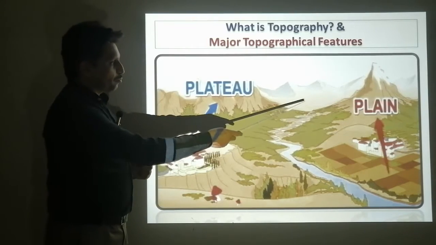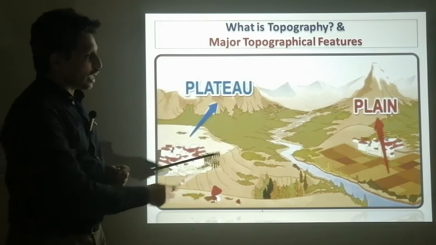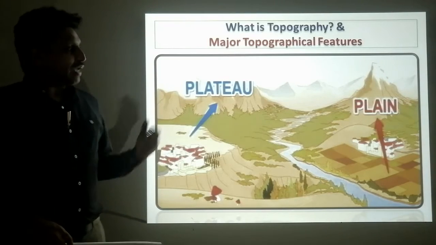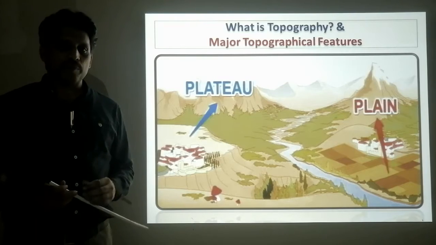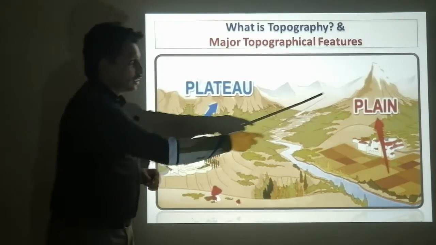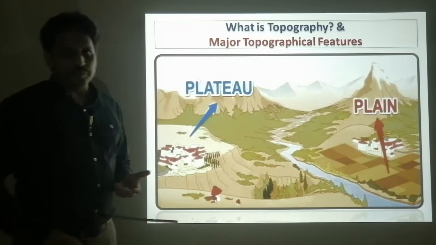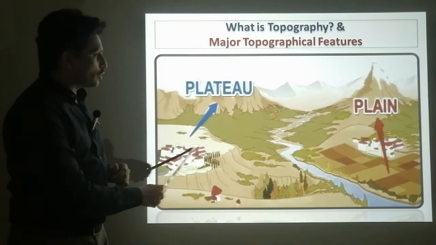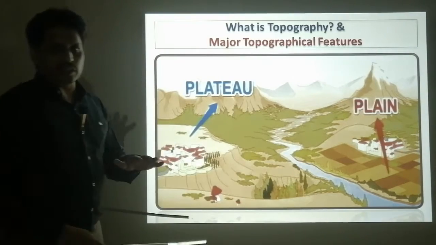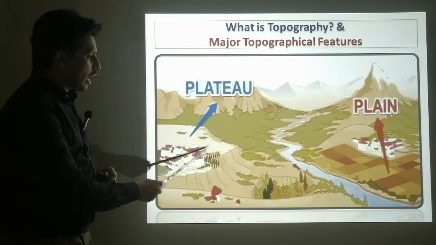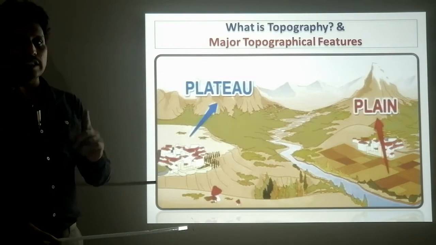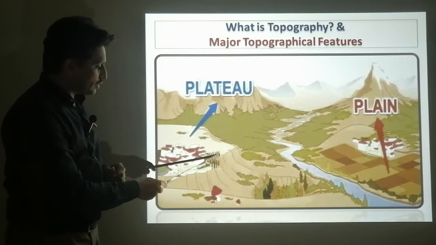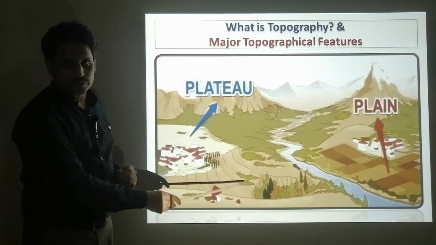These are the mountains, plateaus and plains. Mountains, due to their typical shape and height, are easy to identify. On the other hand, plateaus and plains have a flat surface, but plateaus are higher than plains, and at least on one side they have a steep slope.